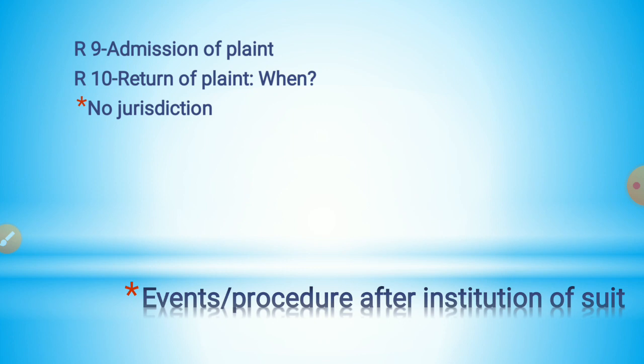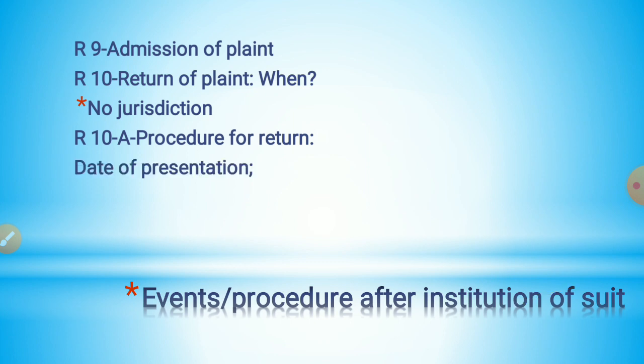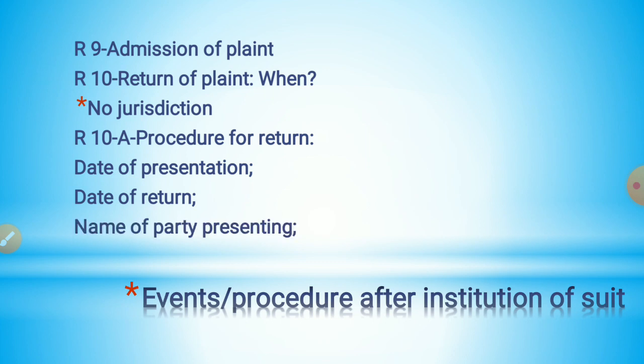Now let us see when the court will return the plaint. The court may return the plaint when it does not have jurisdiction to try the suit. Now what is the procedure for return? The court will mention the date of presentation of plaint, the date of return of plaint, the person who presented the plaint, and the reasons the court is returning the plaint. These things must be mentioned in the order for return. The order regarding return of plaint shall be intimated to the plaintiff.